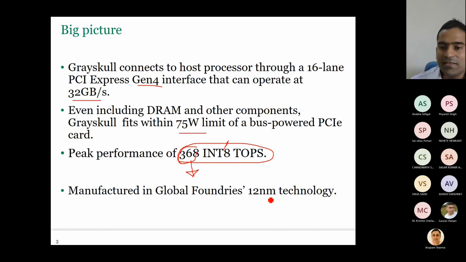Now here it is manufactured in 12 nanometer technology. It is not even a 7 nanometer design, whereas many other chips are designed in 7 nanometer. That's why they are able to achieve high performance. But here, with just 12 nanometer, they are able to get very high performance.